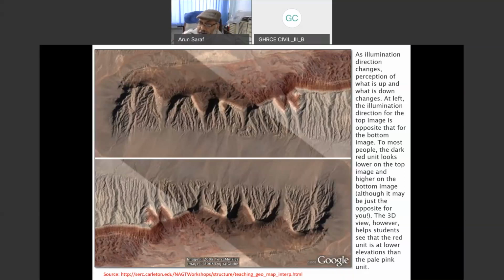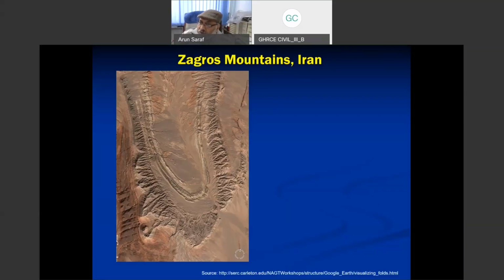If I take an example of the Zagros Mountains, Iran, when we keep north upward, this is how the image looks. And if a geologist makes an interpretation of this image, he will make completely wrong interpretations about the geological structures present in this area.